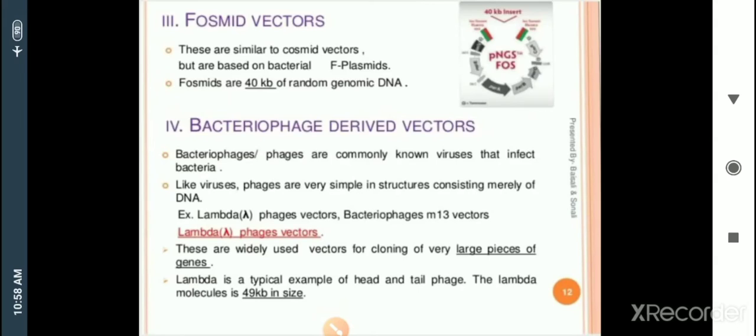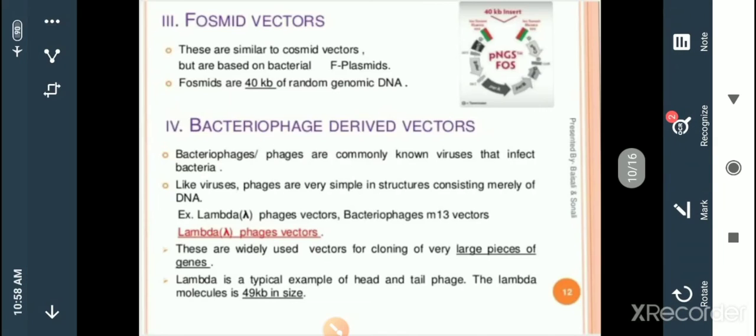Phages are commonly known as the viruses that infect bacteria. Like viruses, phages are very simple in structure, consisting merely of DNA. For example, the lambda phage vector, and bacteriophage M13, which is very familiar.